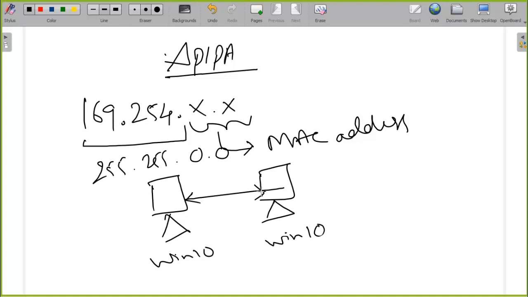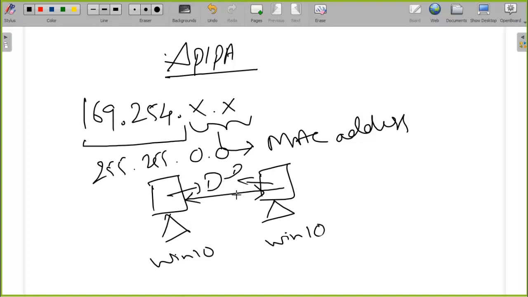So whenever a PC is connected to a network, what happens? Immediately it will initiate the DORA process. It will send a discover message. But do we have a DHCP server on this setup to respond to the discover message? No, we don't have a DHCP server available here. Both these machines are client machines, right? So this will initiate the discover message, and this will also initiate the discover message.